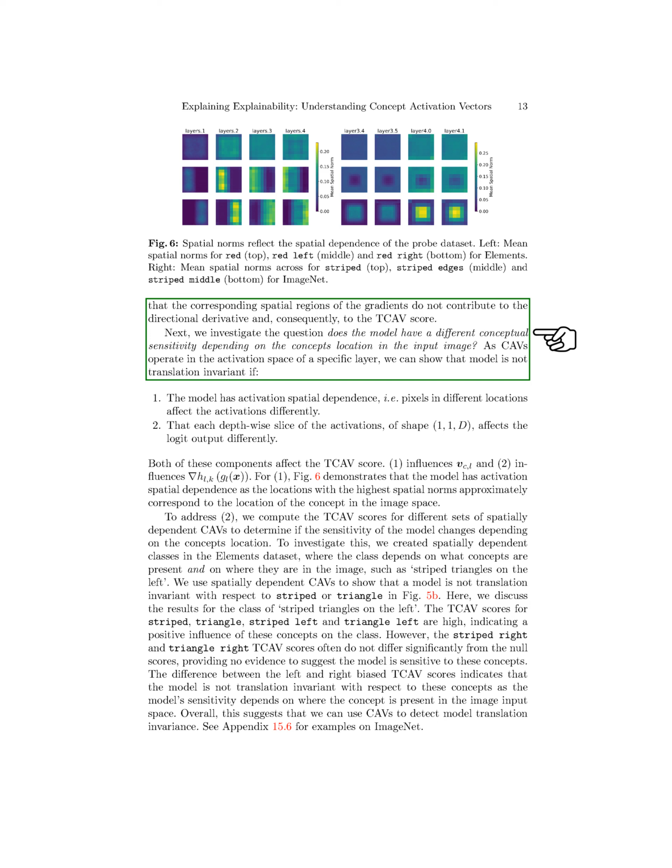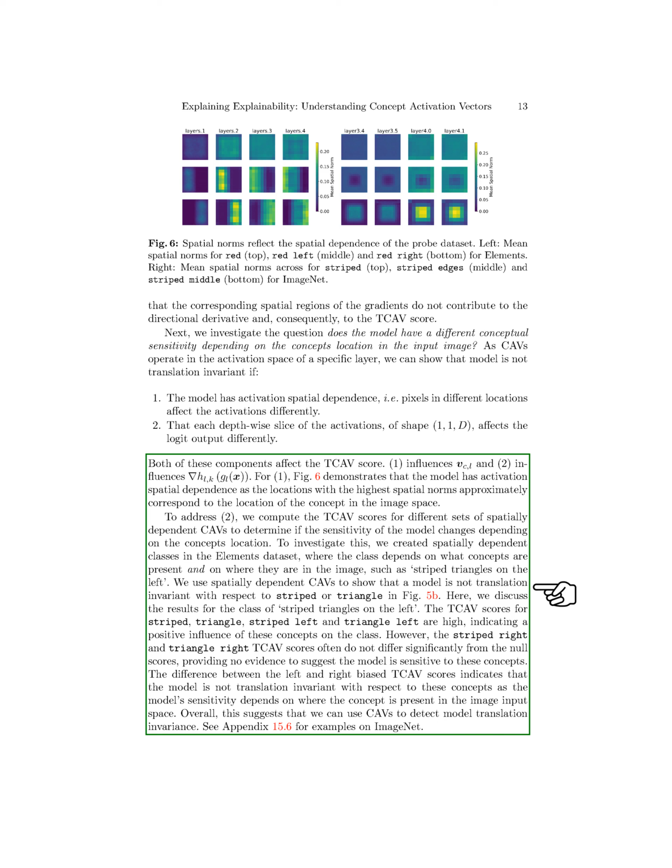We then explored whether the model's sensitivity to concepts varied based on their location in the input image. We found that the model is not translation invariant if pixels in different locations affect activations differently and if each slice of activations affects the output differently. By analyzing the spatial norms, we confirmed that the model has activation spatial dependence.